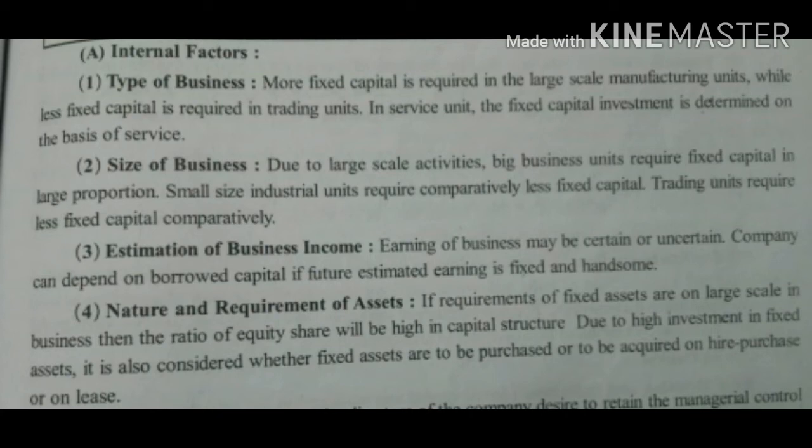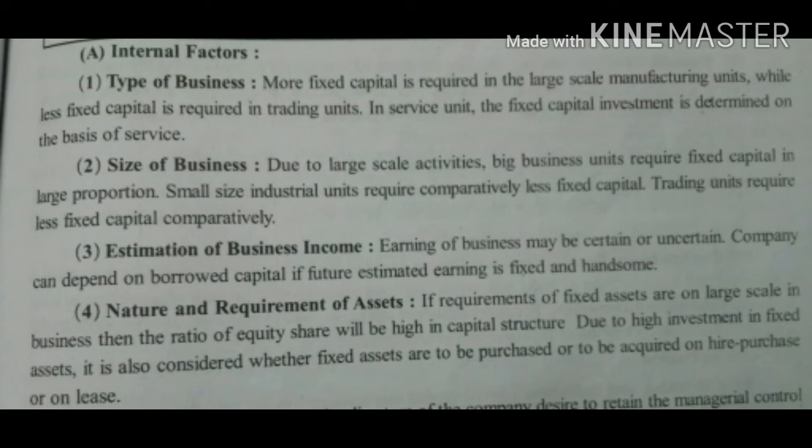Manufacturing unit requires more fixed capital, whereas trading units require less fixed capital. So on the basis of this, you have to decide the type of capital structure. Second is size of business. Large business unit requires more capital, small business needs less capital. Hence, size of business unit determines the requirement of capital.